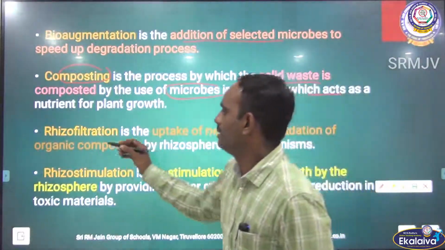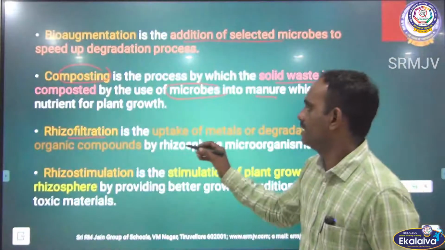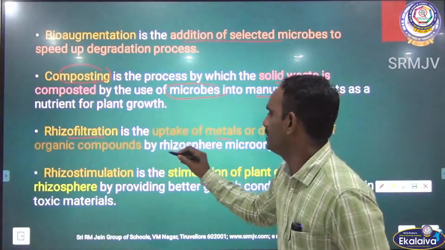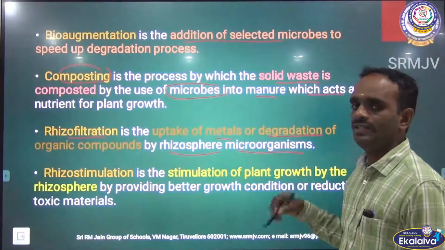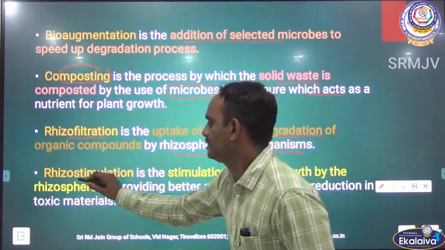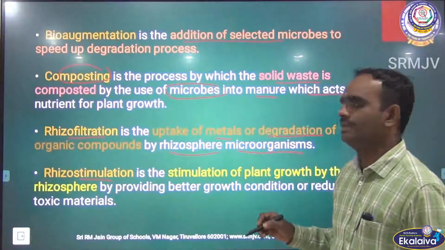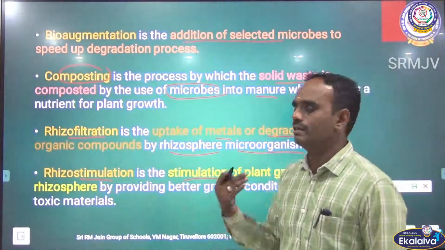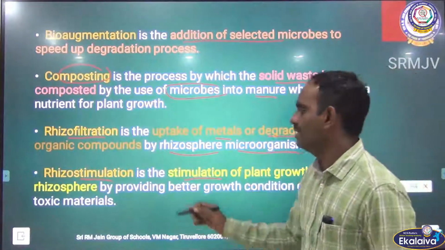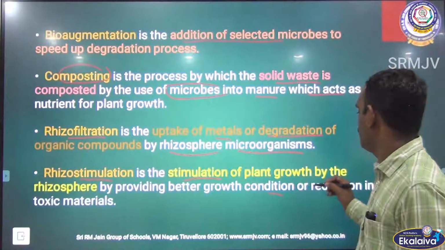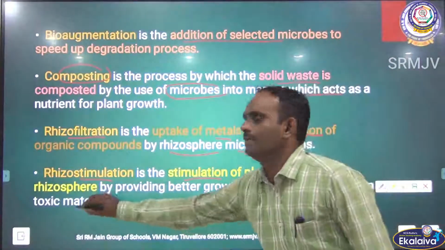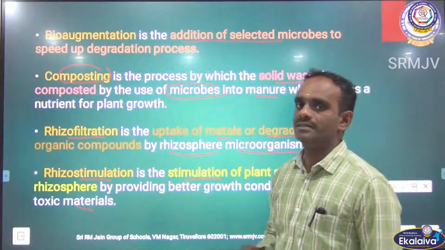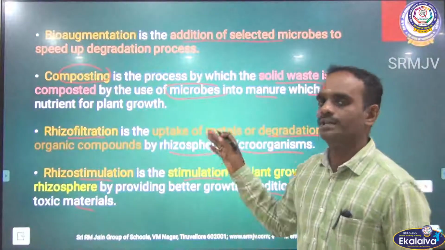The next one is rhizofiltration. Rhizofiltration is the uptake of metals or degradation of organic compounds by rhizosphere microorganisms. The last one is rhizostimulation. Rhizostimulation is the stimulation of plant growth by the rhizosphere by providing better growth conditions or reduction in the toxic materials. So these are some of the examples of bioremediation. Sometimes it is asked in 2 mark questions, please make a note of it. Okay.